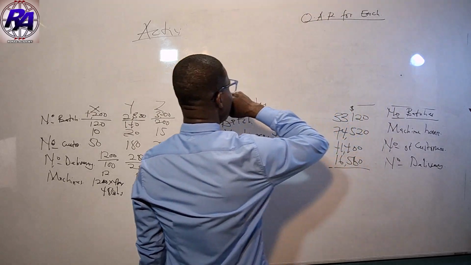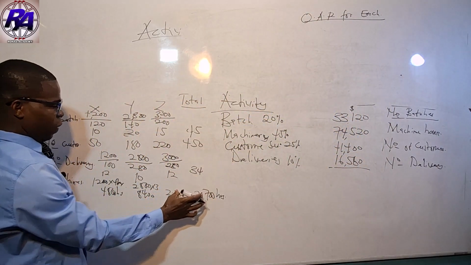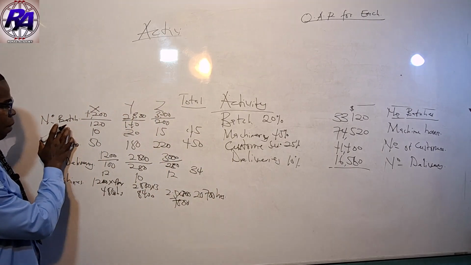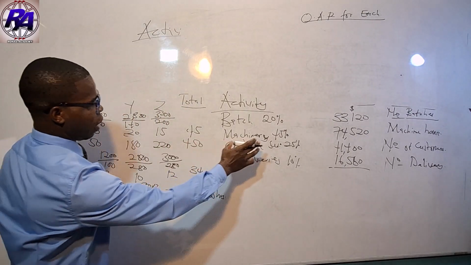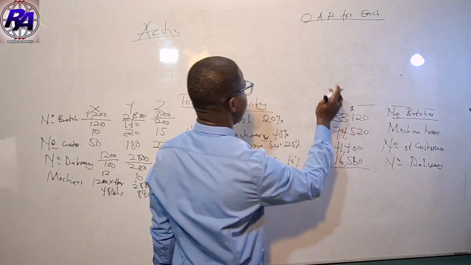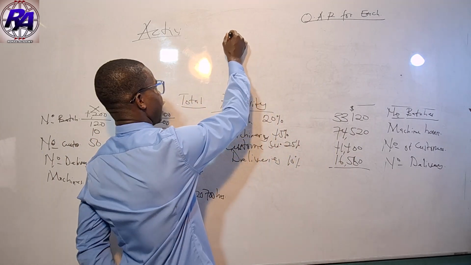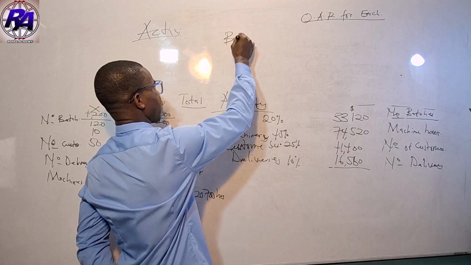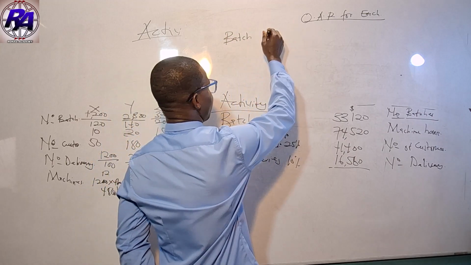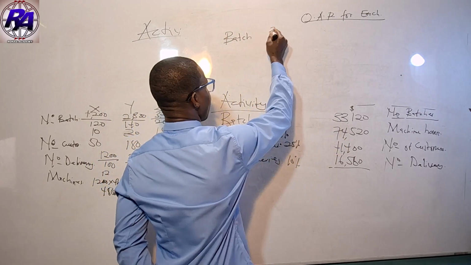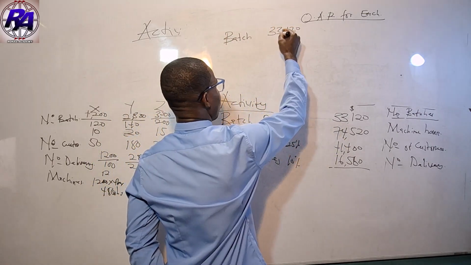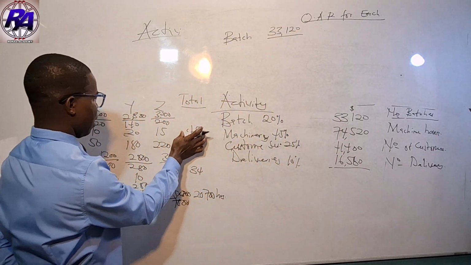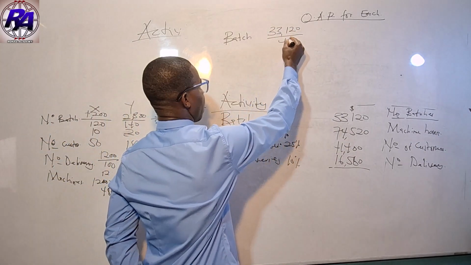We have the totals of the number of batches here already, and also the totals of the activities. So we just need to write the activity. The first activity is the batch. The overhead absorption rate will be 33,120 all divided by the total number of batches, which is 45.